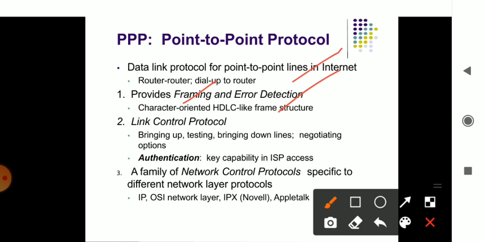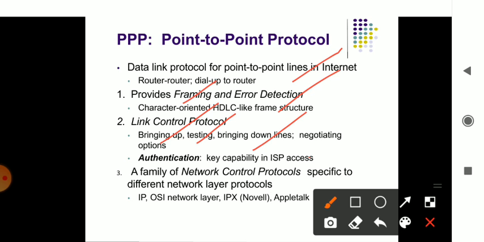It also uses the link control protocol, which is there in PPP. The link control protocol is about how to get access to the device, which is the most important part. Then testing the device and getting it corrected, bringing the lines up and down, and negotiating with things. If one link is not working, another link has to cooperate and help out. That is your link control protocol.